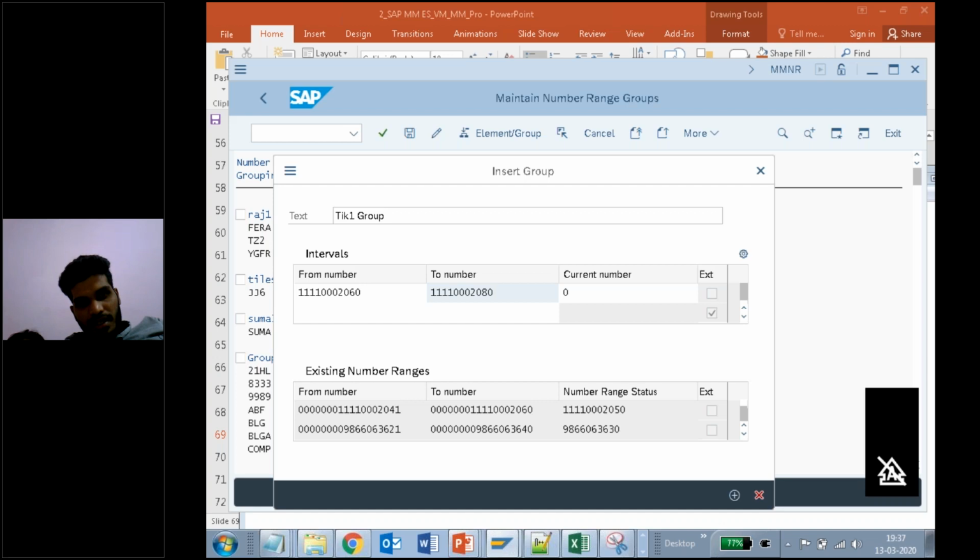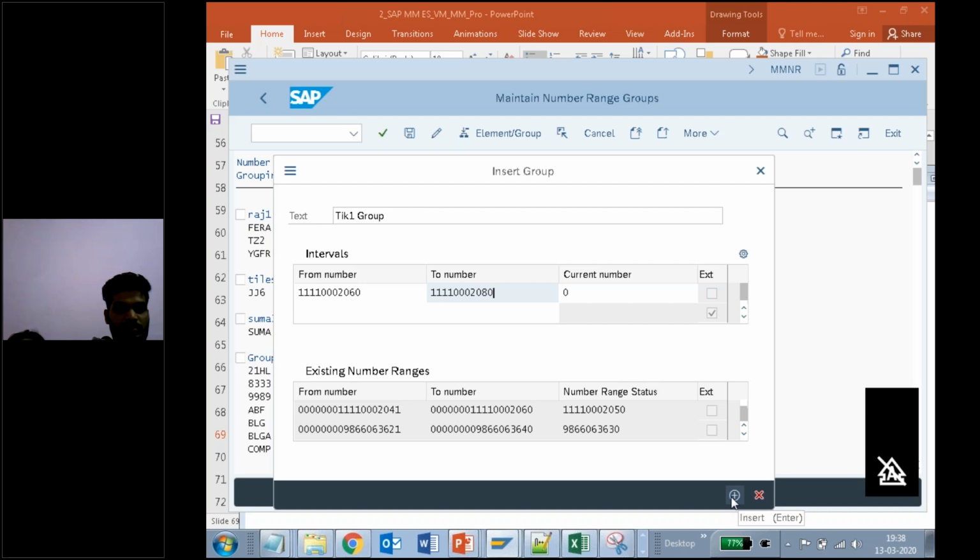But in real time, you can give very large numbers, because they want to do business for 10 or 20 years. So we can give 1 to 1 lakh, 1 lakh to 2 lakhs, 2 lakhs to 3 lakhs. But here, just for learning, we give a very small number range. So I'm giving 60 to 80.